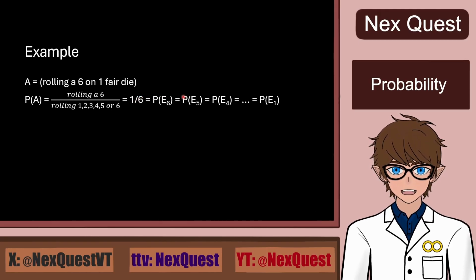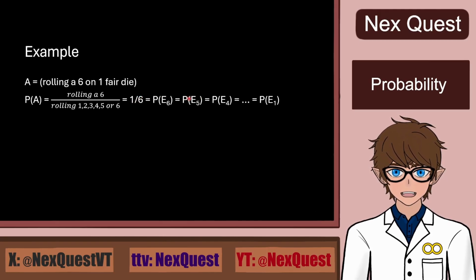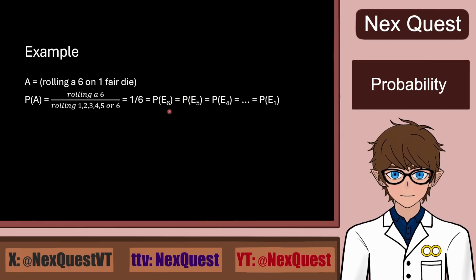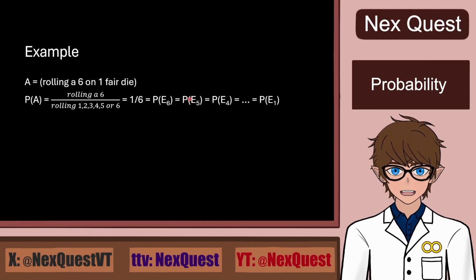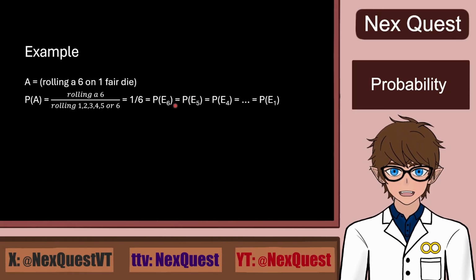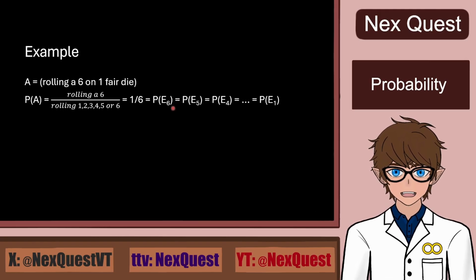So this is another important property, that all the probabilities for these independent events in an experiment would add up to 1, which makes sense as that would be the probability of landing either of the numbers on the die.